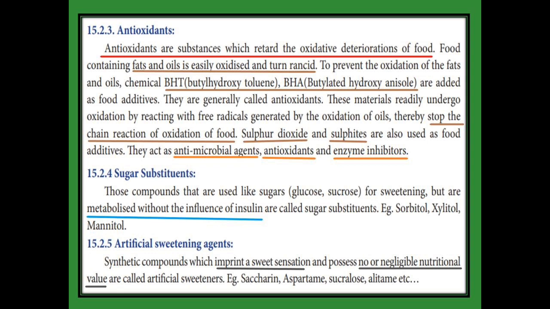The next category is sugar substituents. Usually sugar is metabolized. Metabolized means the bigger molecules are broken into smaller molecules with the help of insulin. But sugar substituents give the sweet taste, but they are not metabolized with the help of insulin. This is the difference between normal sugar and sugar substituents. For example, sorbitol, xylitol, mannitol.